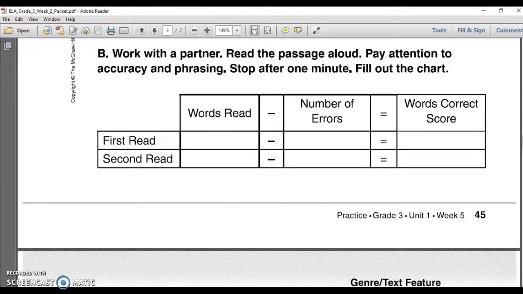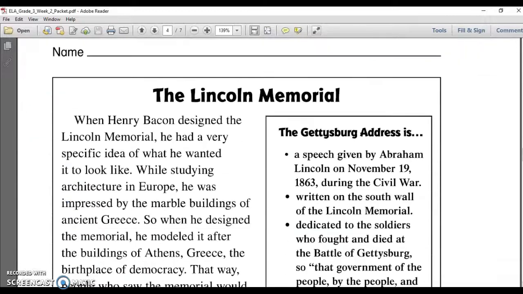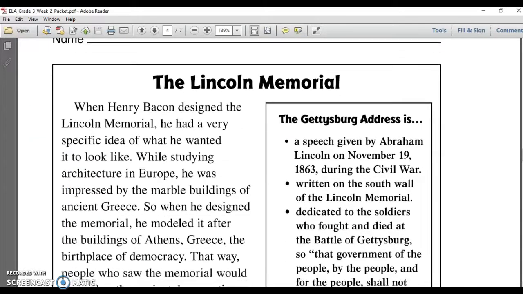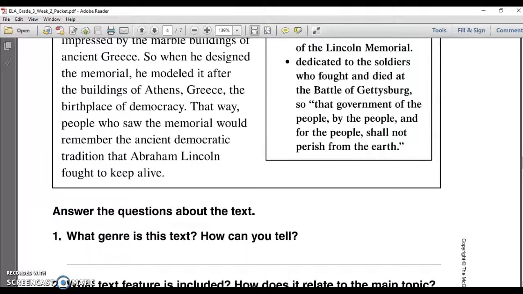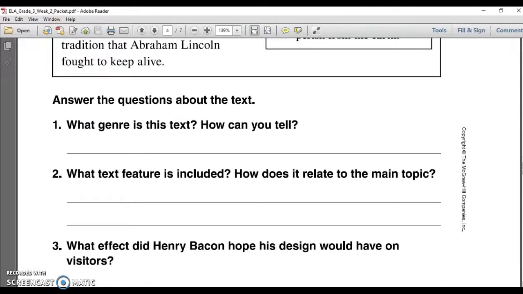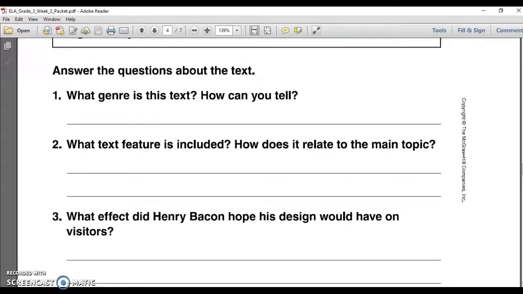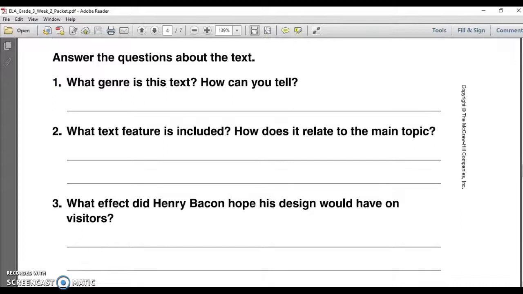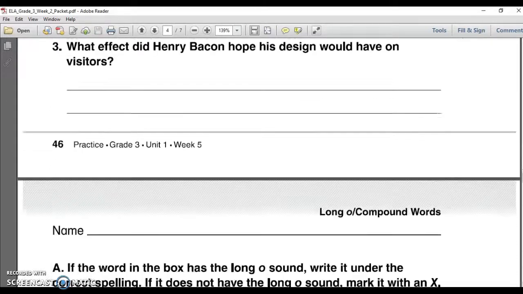Again, this fluency section, it's not necessary, but you're welcome to do it and record with your parents. Then we're going to go down and you're going to read about the Lincoln Memorial, and you're going to talk about what type of genre this is and how you know. What is the text feature included? And then another question about cause and effect at the bottom.